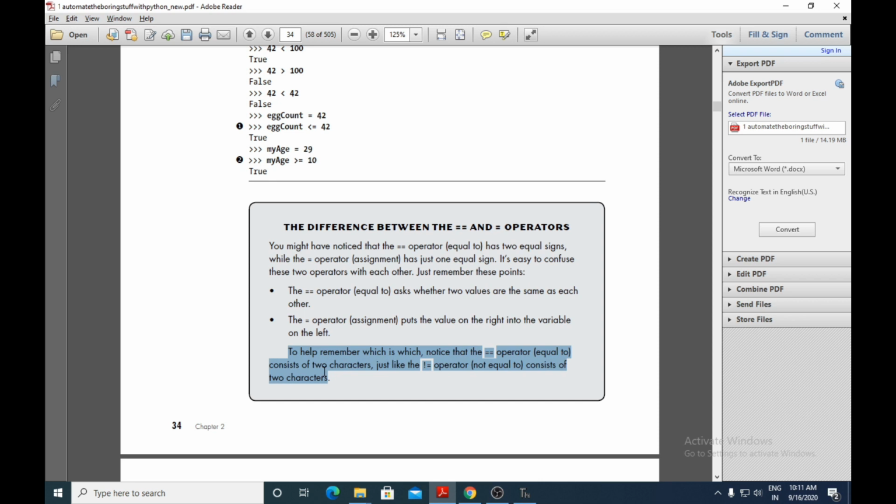To help remember which is which, notice that the double equals to operator, that is the equal to comparison operator, consists of two characters, just like the not equals to operator consists of two characters. So the comparison operators consist of two characters. So it is very easy to remember which are the comparison operators.